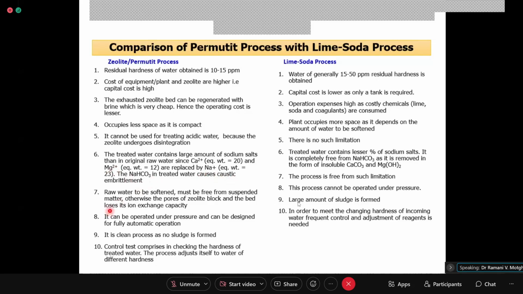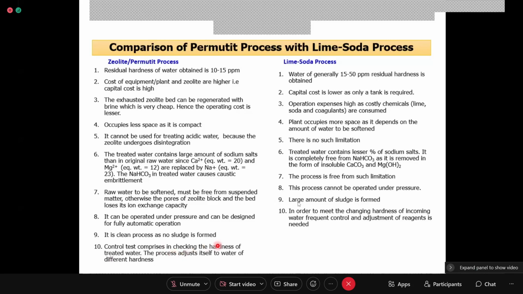Okay, so raw water to be softened in the zeolite process must be free from suspended matter. Otherwise, the pores of the zeolite block the bed, and it loses its ion exchange capacity. Here we see that the process is free from such limitation. Then it can be operated under pressure and can be designed for fully automatic operation. This process cannot be operated under pressure. Okay, it is a clean process as no sludge is formed. Here sludge is formed.